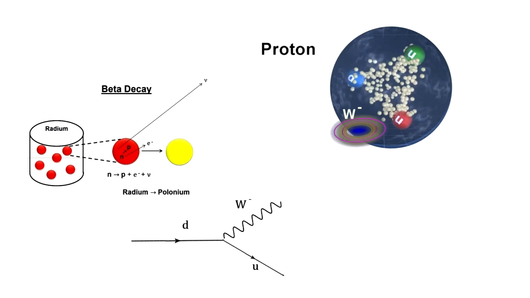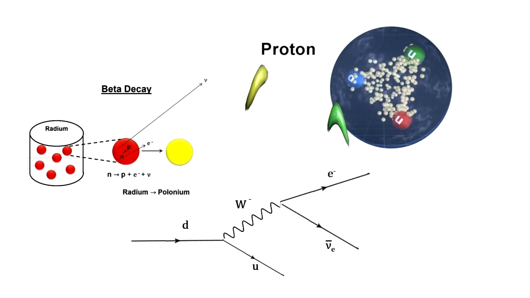However, in the second phase, because there is enough energy in the virtual boson to create an electron and a neutrino, it decays into these particles. This is possible because both the electron and the neutrino carried the weak hypercharge. This is how our radium turned into polonium in our segment on the atom.